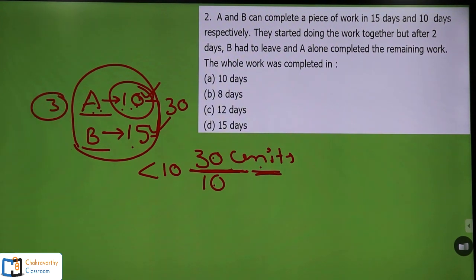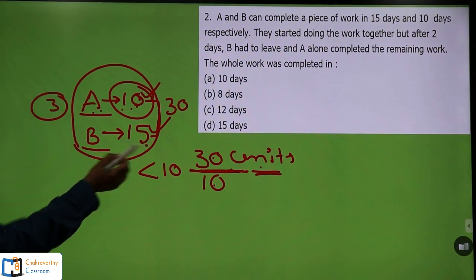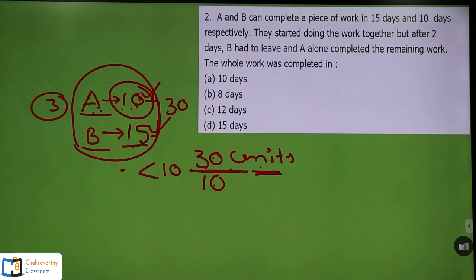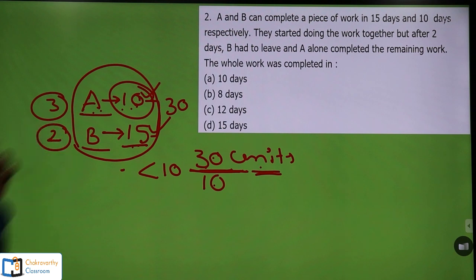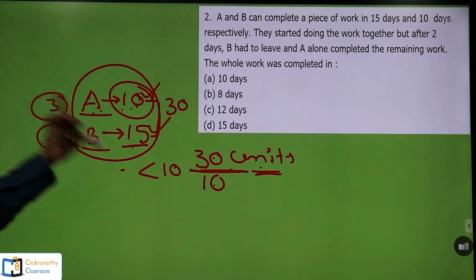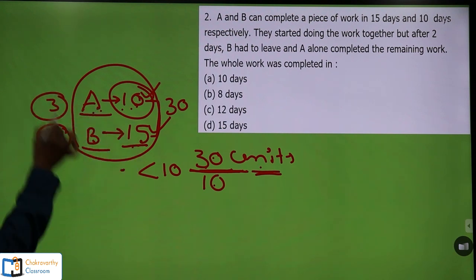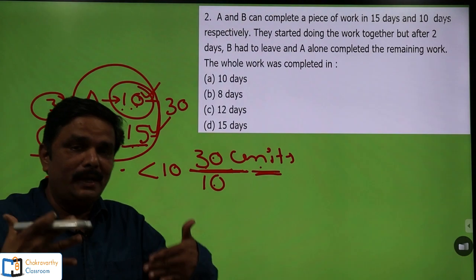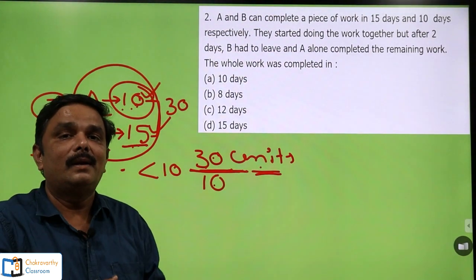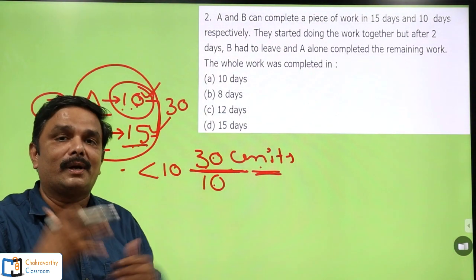I am writing here. Then B can do the entire 30 units of work in 15 days. So in one day B can do 2 units of work. Now in one day both A and B can do 5 units of work. Now the question is clear: in how many days can both complete the work working together?